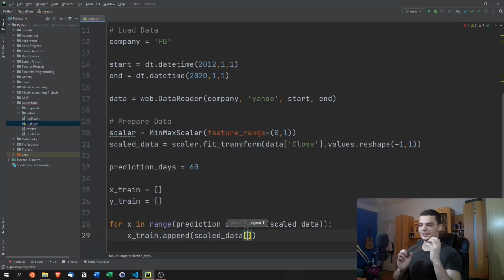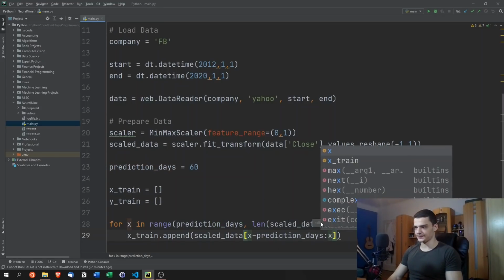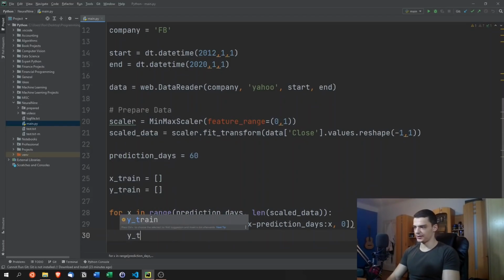We need to prepare the whole training data in a way that we have 60 values and then the next value, so that our model can learn to predict what the next value is going to be. So we're going to say scaled_data[x - prediction_days : x, 0]. This is why we start at prediction_days, so that we don't have any negative values here. So 60 values, and then y_train is going to be the 61st, so scaled_data[x, 0], like that.